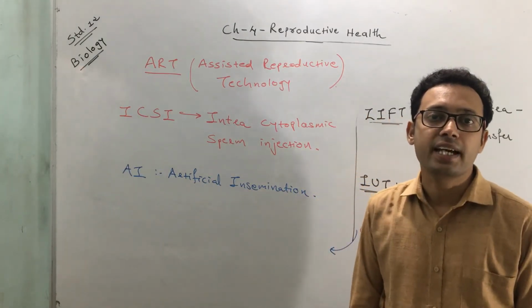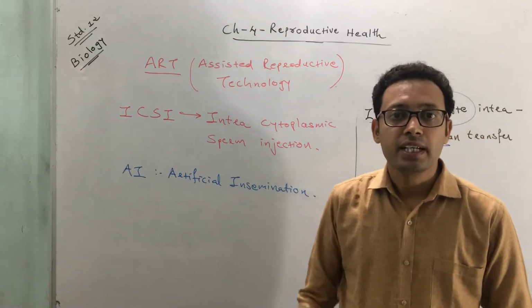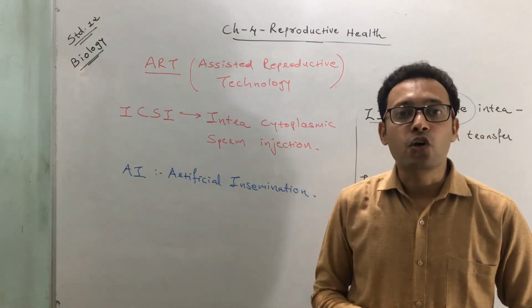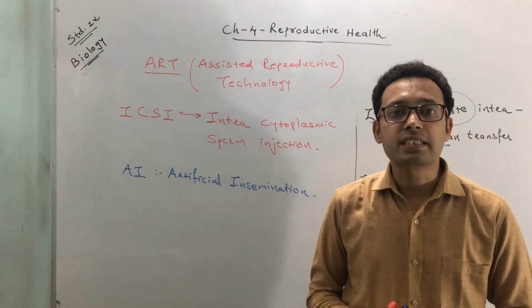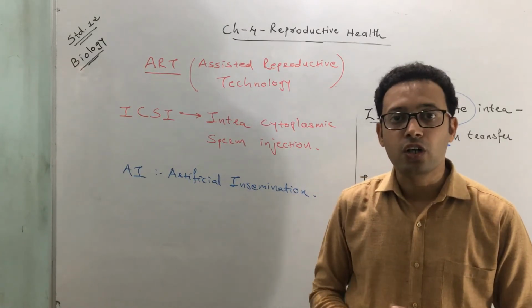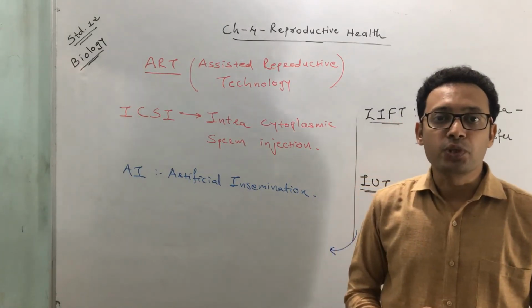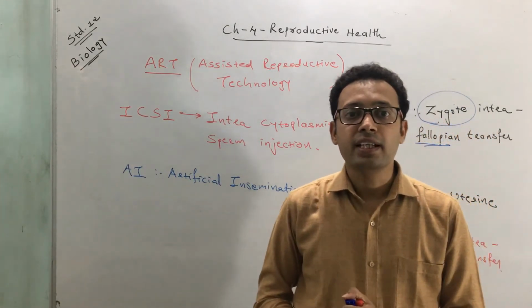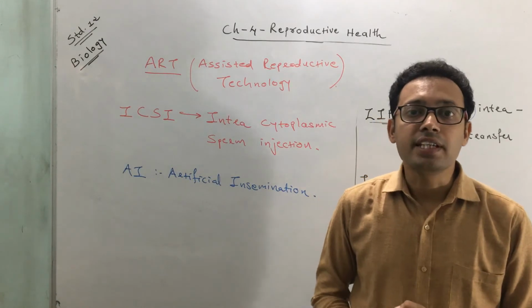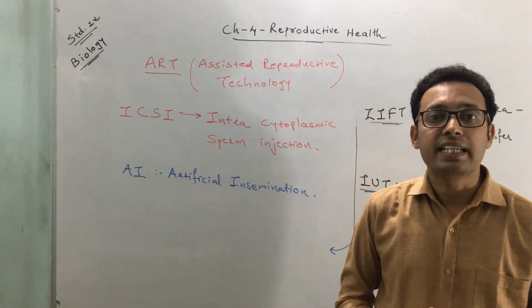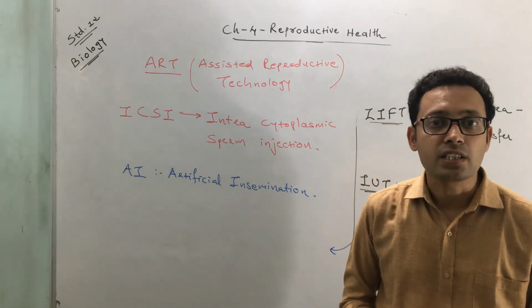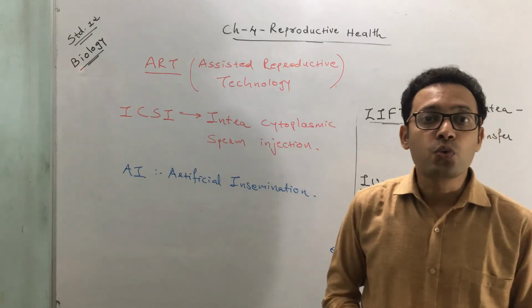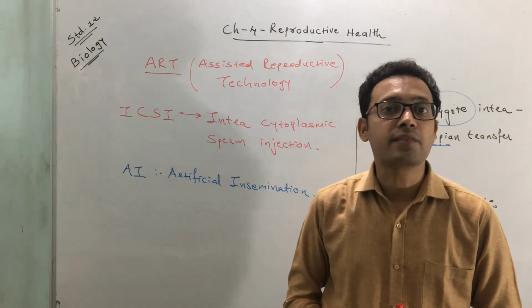Which one is AI? Artificial insemination. If a male is not able to deposit his semen in a vagina, or the semen that is produced has a low sperm count. Usually you know that in one ejaculation 3 to 4 ml of semen is ejaculated, and that should contain 200 to 300 million sperm.